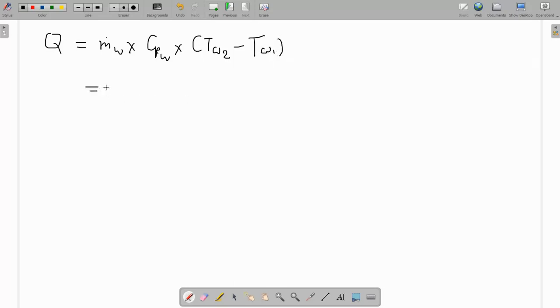What is the mass flow rate of the water? 1.2 kg per second. Cp of water 4.18, multiplied by temperature difference 80 degrees minus 20 degrees. When you simplify this, you get 60 multiplied by 4.18 multiplied by 1.2, that is 300.96